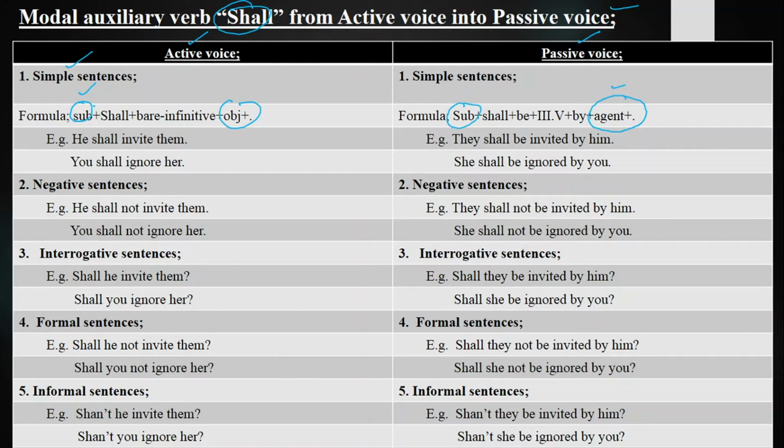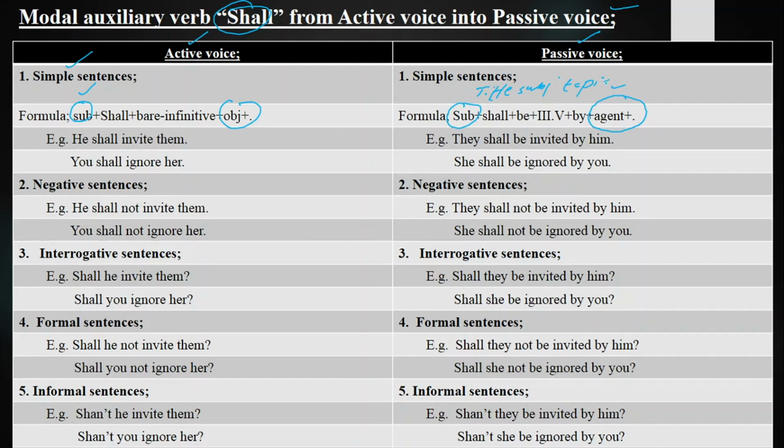So see, subject takes the place of object and object takes the place of subject. That will not be called the doer of an action subject. That will be called the title subject or the topic subject.